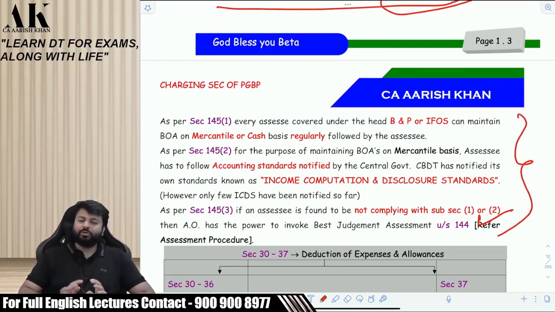In exam, you don't have to do anything. The P&L will be ready in front of you. Nobody is asking you to make a P&L in tax. This is not an account subject where you will start to make P&L first and then you will do PGBP, then you will only be able to do only one question in the exam. The P&L will be ready in front of you. Don't worry about it.